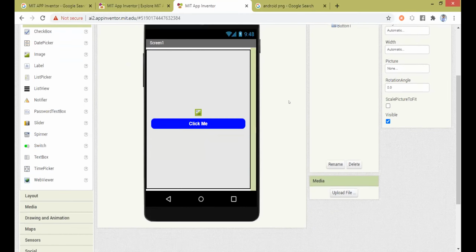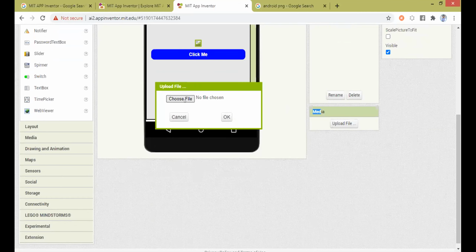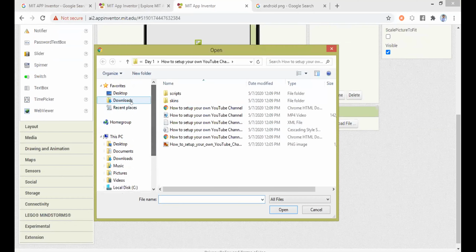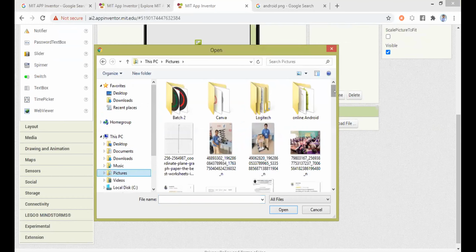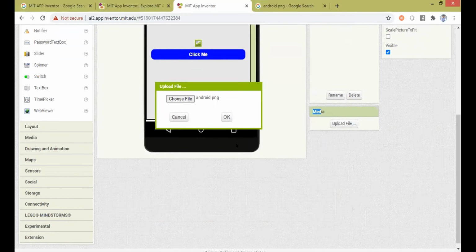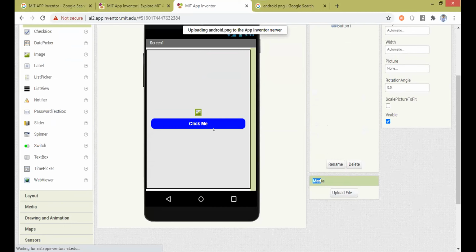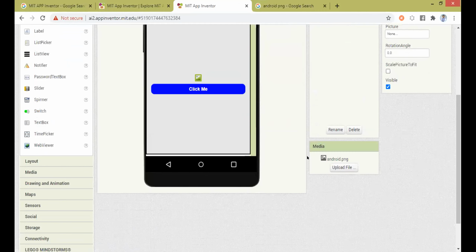How you can do that is, if you come to the bottom here, near the media, you have an option known as upload file. Click on this, choose the file, right? Go to wherever you have stored it. I have it in my pictures section, and Android, and I open it. So now see the file name android.png, and I click OK. Once you have done that, see the file is now here.